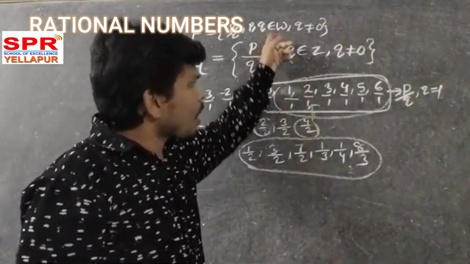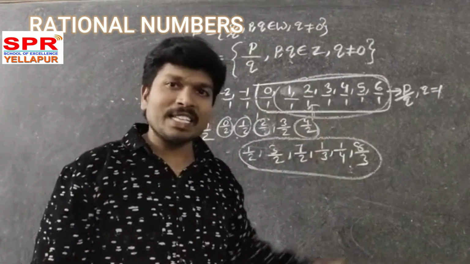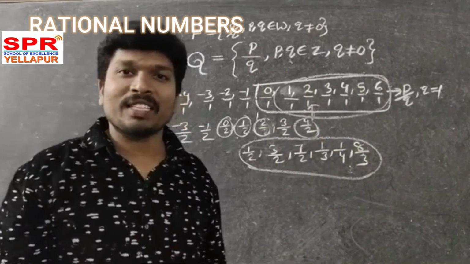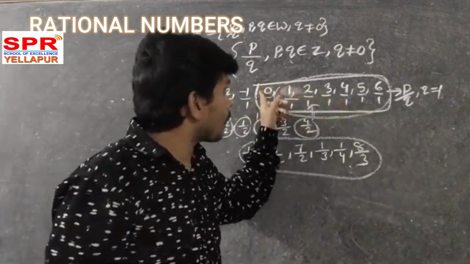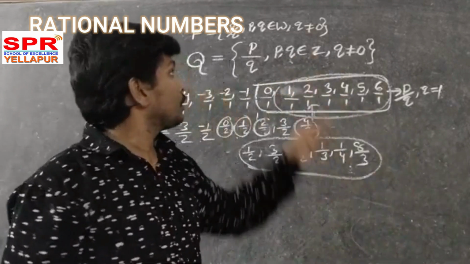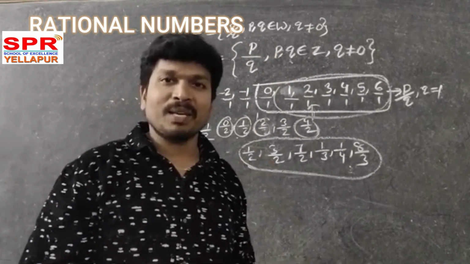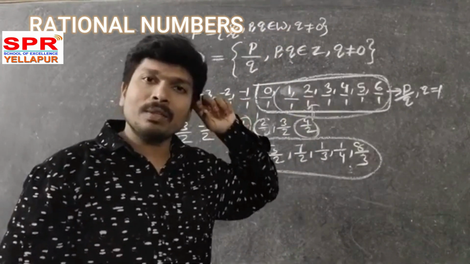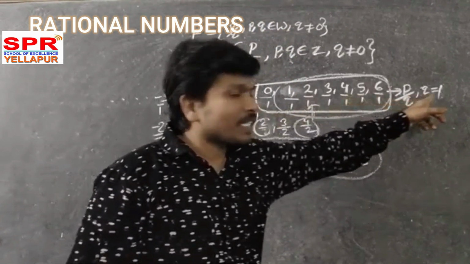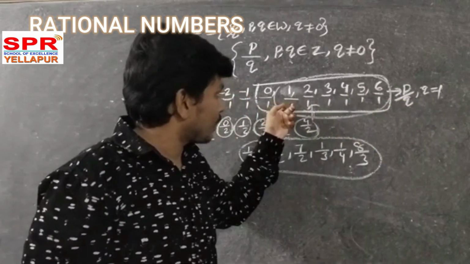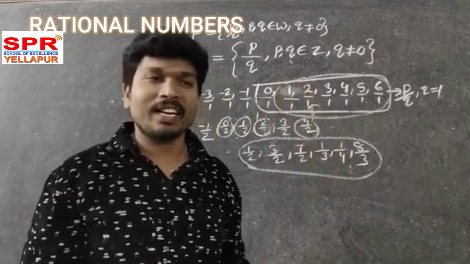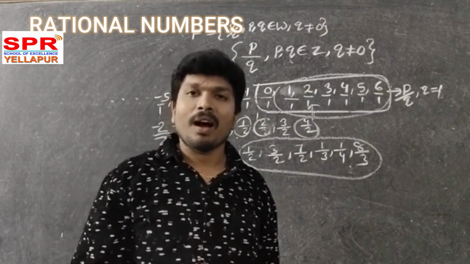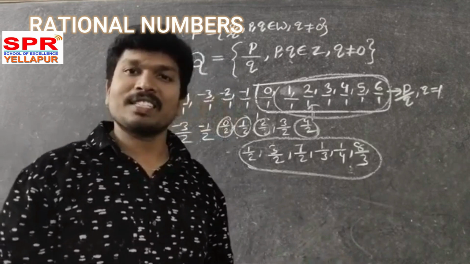In those fractions, are all integers fractions? No, only some integers are fractions. Are all whole numbers fractions? Yes, because P, Q are whole numbers. If Q is equal to 1, then all whole numbers are generated. Those numbers are fractions only. All whole numbers are fractions.